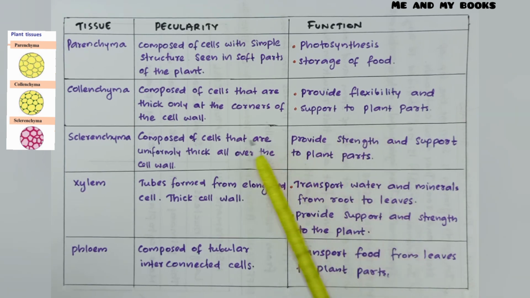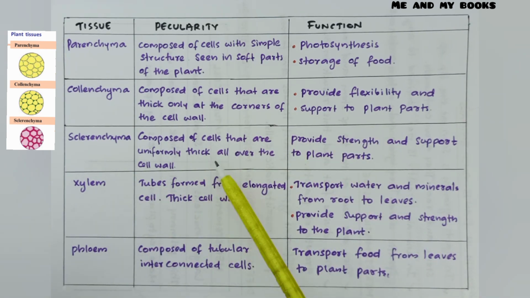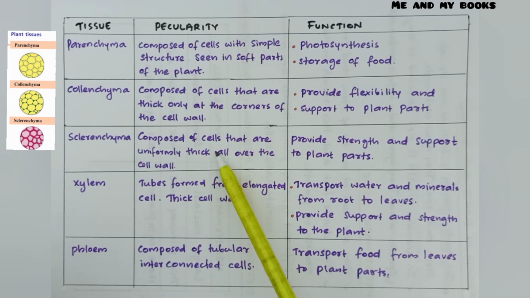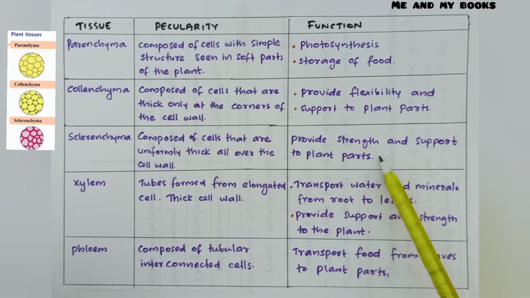Next tissue is sclerenchyma, composed of cells that are uniformly thick all over the cell wall. Sclerenchyma is made up of cells that are thick all over the cell wall. But in collenchyma, they are thick only at the corners. But here thickness is seen all over the cell wall. It helps to provide strength and support to plant parts. Sclerenchyma provides strength and support to plant parts.